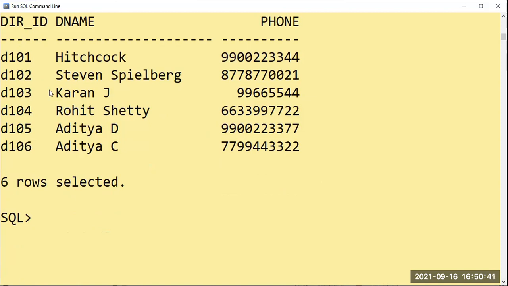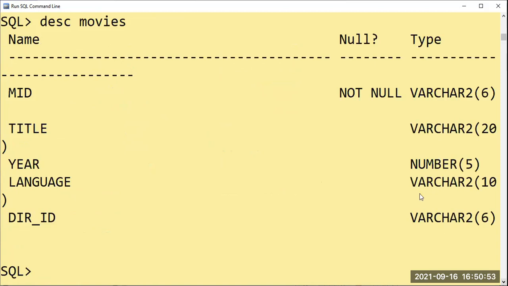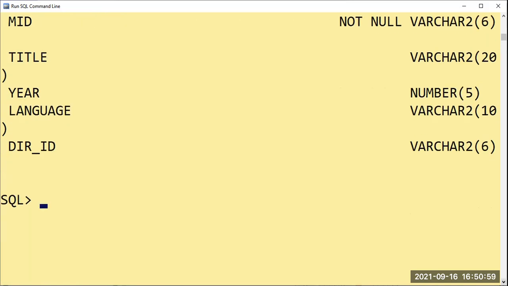Okay. So let us start inserting the values for the movies table. Before proceeding, I'll say describe movies. For the movies table, we have an ID, which is the movie ID, M title, which is the title or name of the movie, the year in which it got released, and then the language: English, Hindi, Kannada, Marathi, and director ID, who has directed that movie. So make sure at the starting itself, D101 comes, D102 also. Let us start inserting the values.